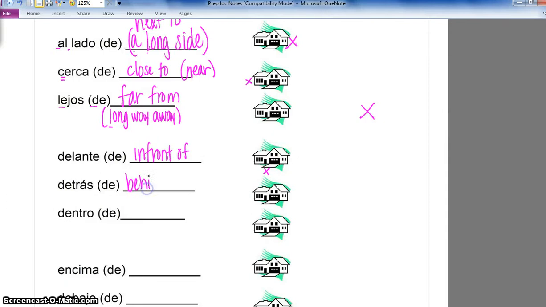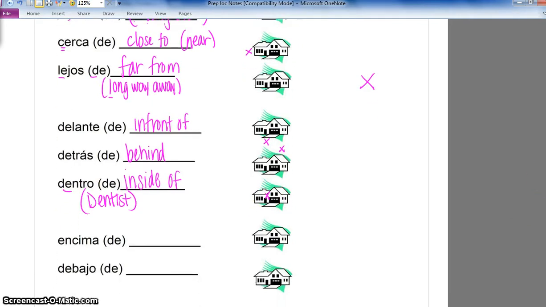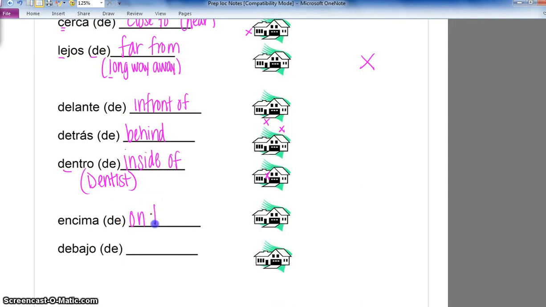Detrás is behind. It helps to remember them in pairs, delante in front of, and then detrás behind. Dentro de is inside of, as in the dentist is always inside of your mouth, checking stuff out. So we'll put it right there. Encima de is on top of. We'll put the X on the roof. And then debajo de is underneath. So we'll put it over there.